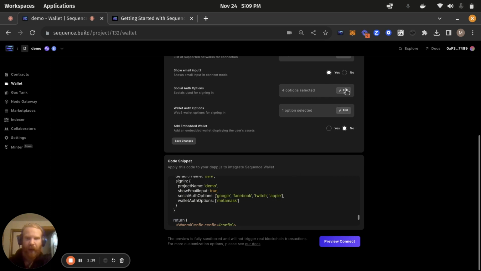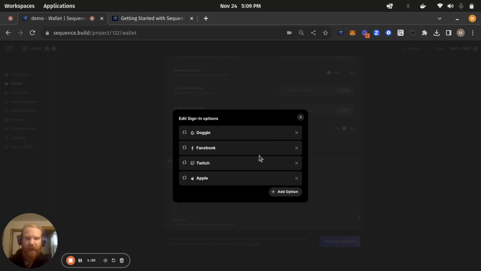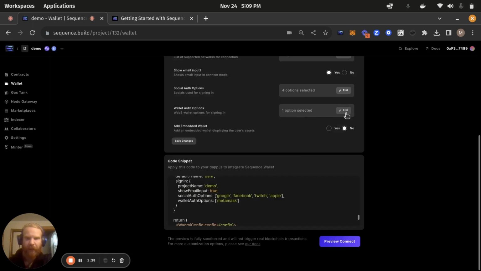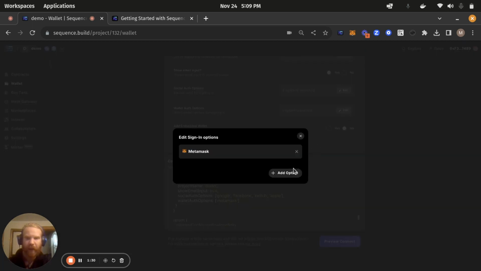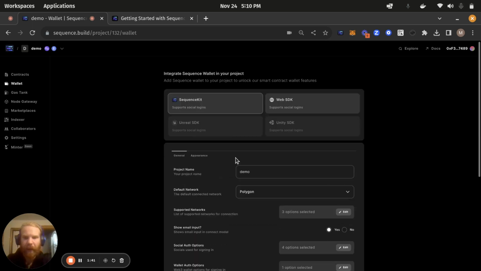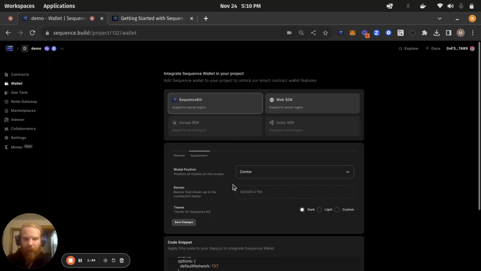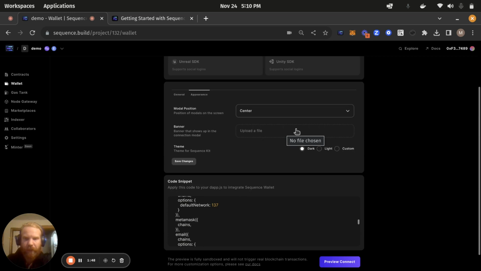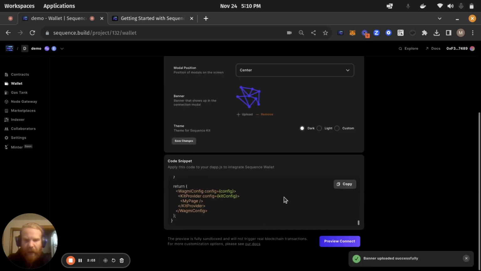So in terms of social auth, I have Google, Facebook, Twitch, and Apple. Now I can add other options if I want, and I can also remove options. And then I can enable certain wallet auth options. And right now I've only used MetaMask, but I can also add Wallet Connect with my own project ID. Oh, one last thing. I want to change the appearance. So I want to add a banner to the Sequence kit. So when it opens up, you see a certain logo. And this generates some code for me. So I'm going to copy this code.